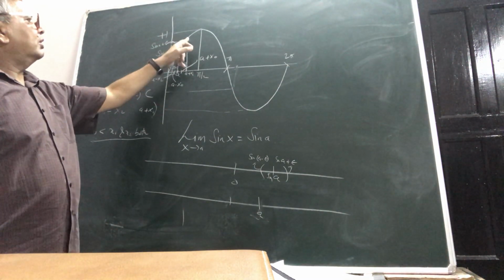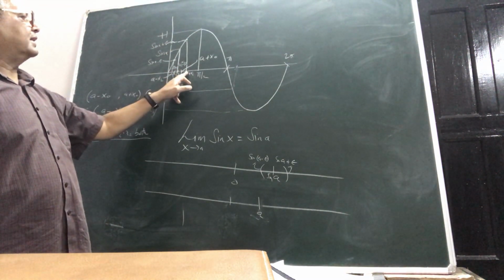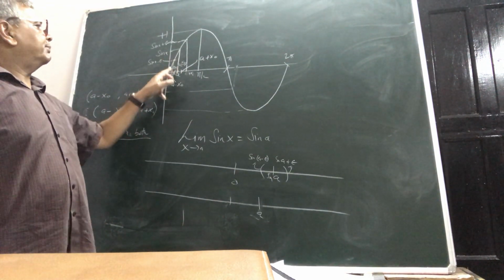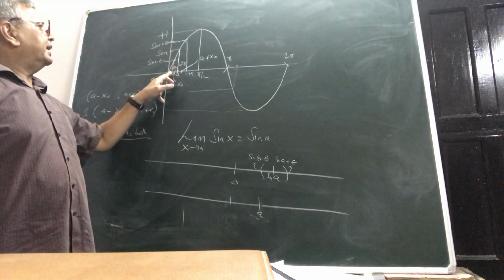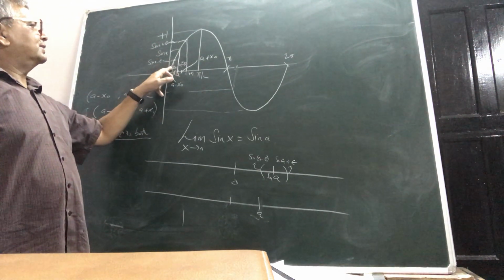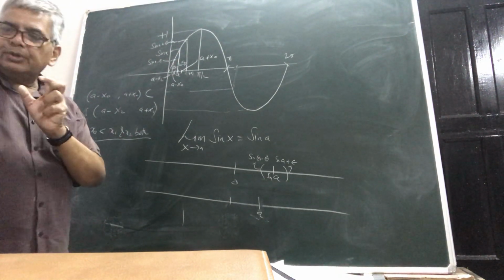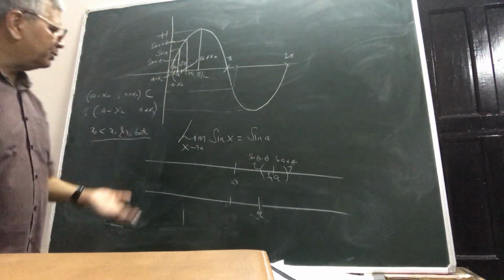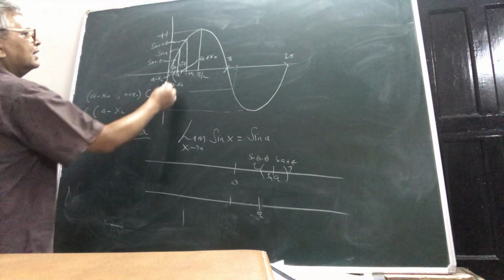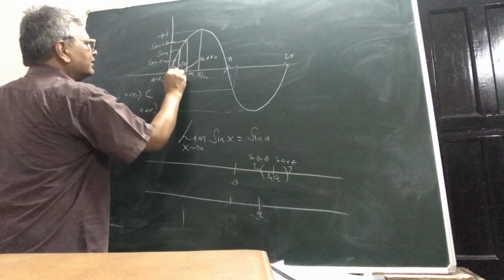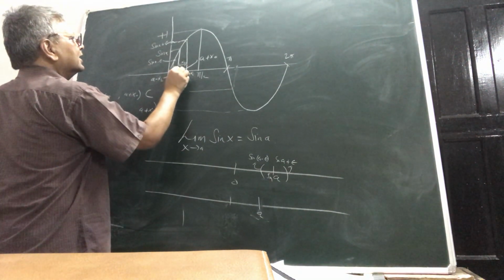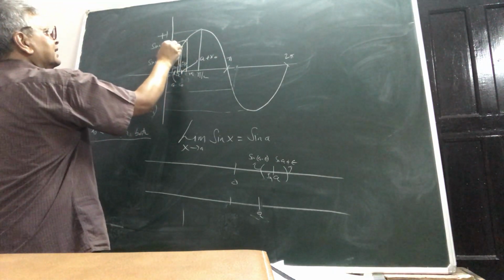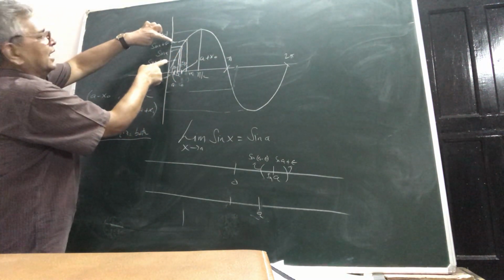That, this I will draw. Here I will take this as a plus x1, suppose a number on the abscissa, and this is a minus x2, so that this is x2 distance and this is x1 distance. So any number which is less than x1 and x2 both can be taken to be my required delta, for the obvious reason: if x lies somewhere here, then the functional value will lie here, which will be in the epsilon neighborhood.